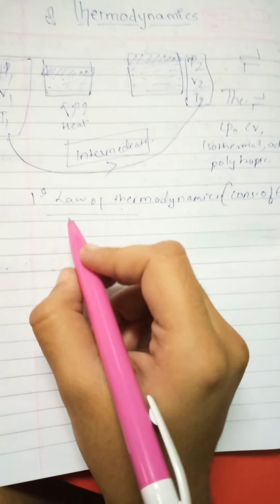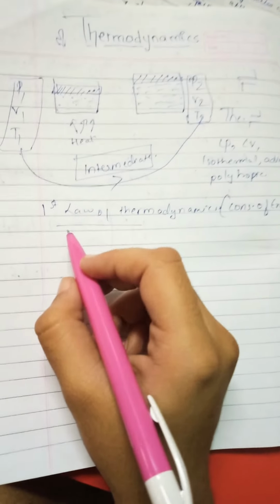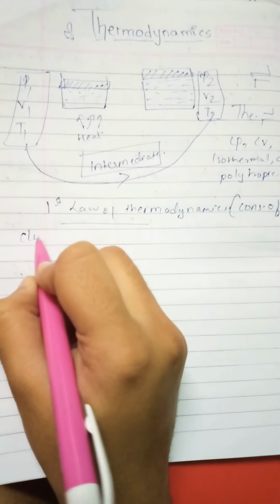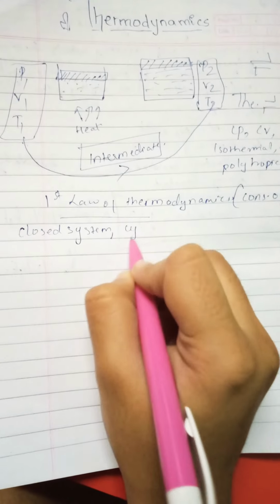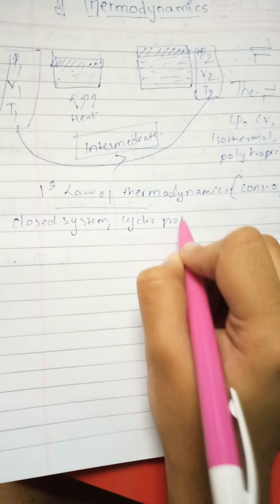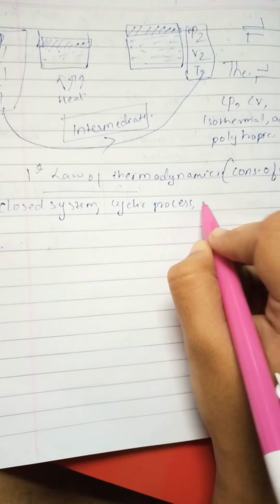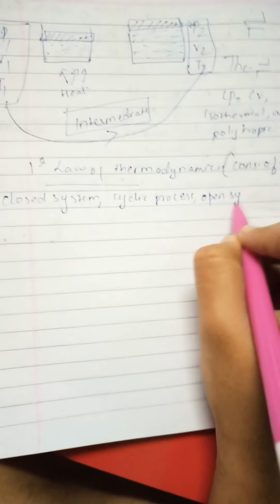This first law of thermodynamics is applicable to any closed system, to any cyclic process, and also to any open system. So what is an open system and what is a closed system? An open system means there is exchange between the system and surroundings, where matter and energy both get exchanged.